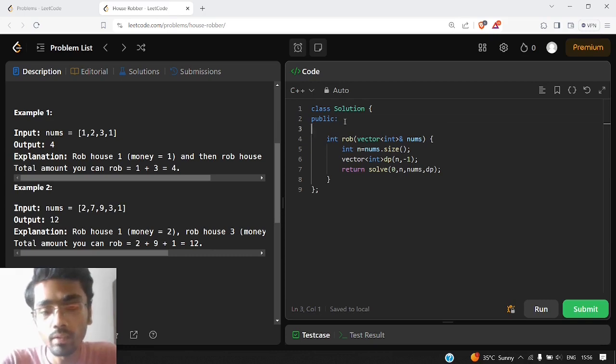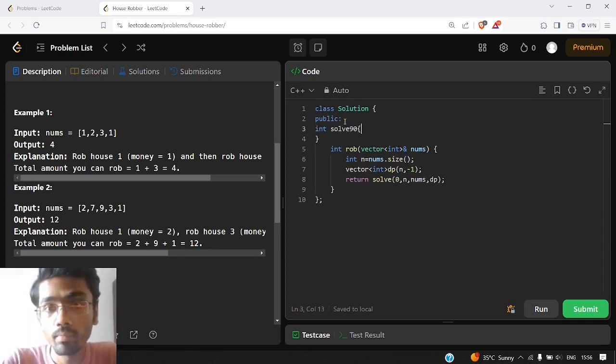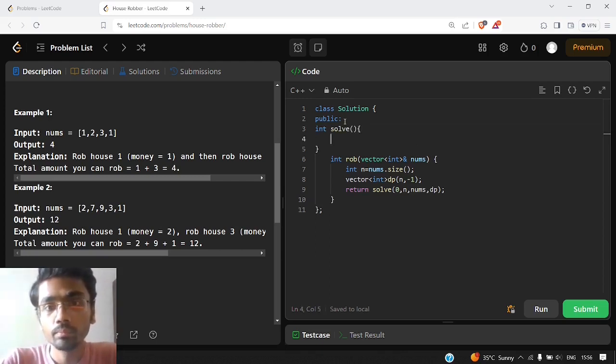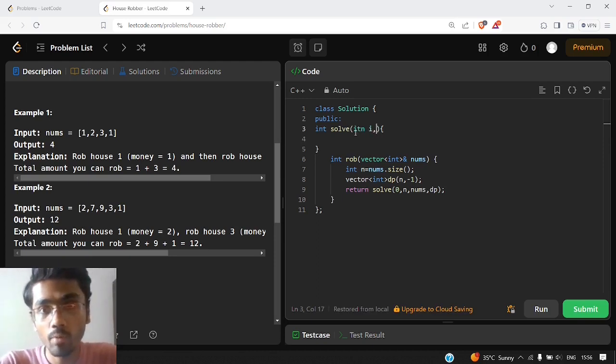So let us write the solve function now. We are traversing the entire array with the help of the I pointer, and we have declared n, and we have given nums as a vector and our DP.